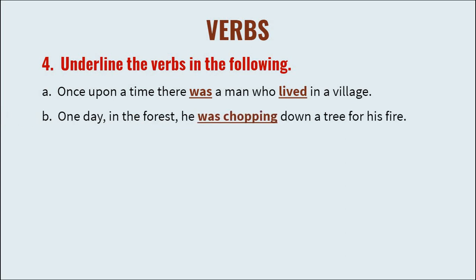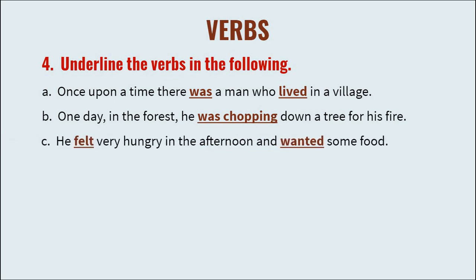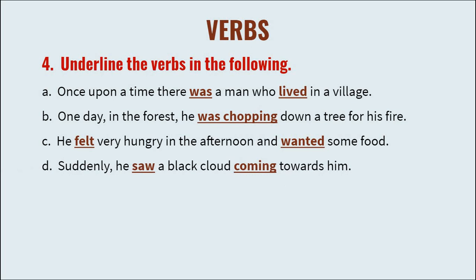In the second sentence, one day in the forest, he was chopping down a tree for his fire. Was and chopping, both are the verbs. He felt very hungry in the afternoon and wanted some food. Felt and wanted are the verbs. Suddenly he saw a black cloud coming towards him.